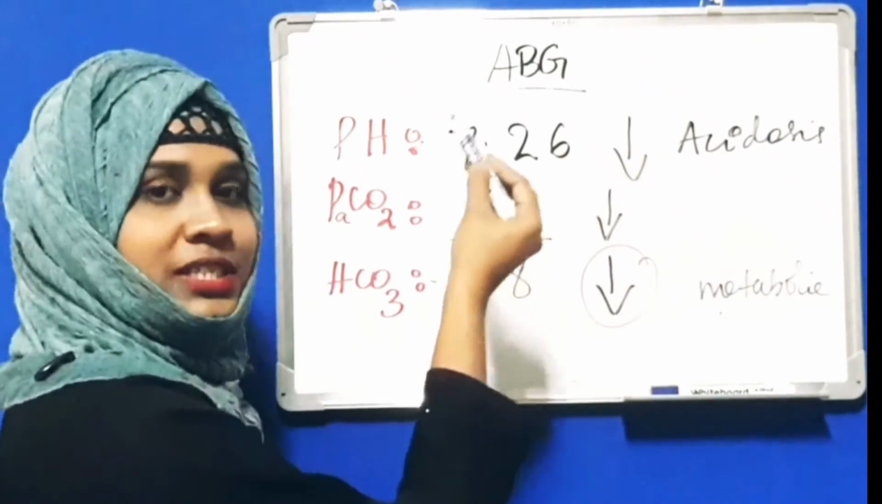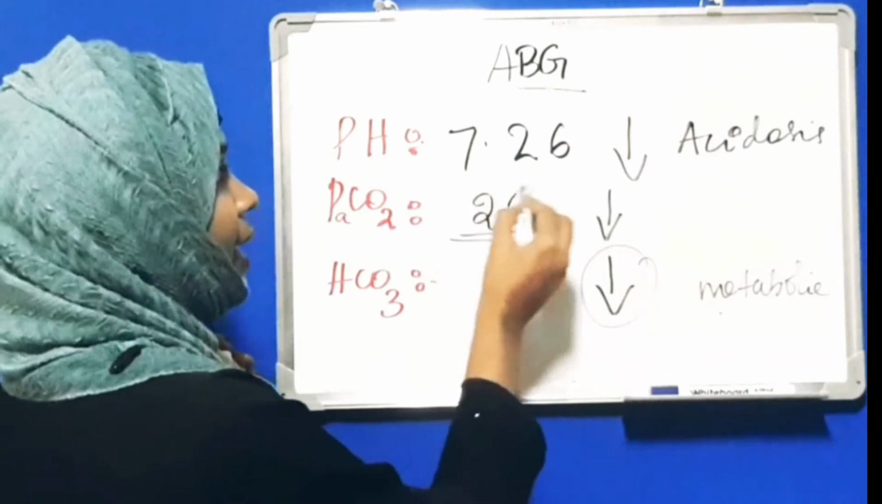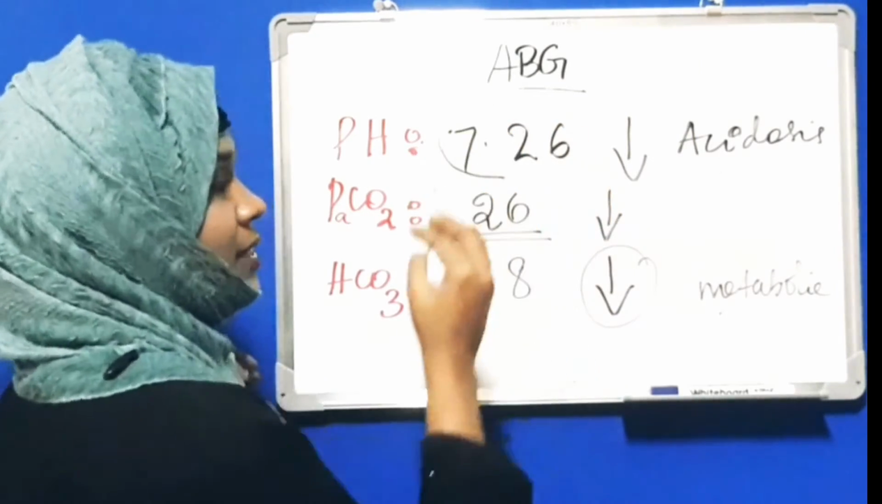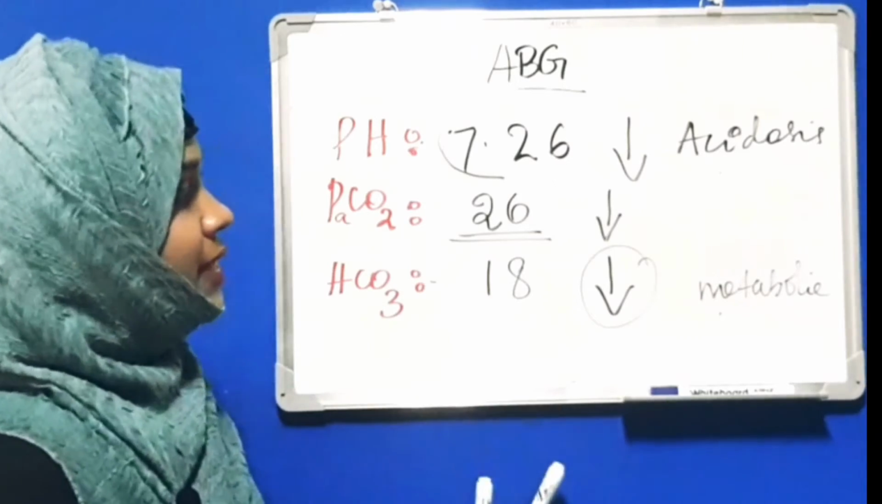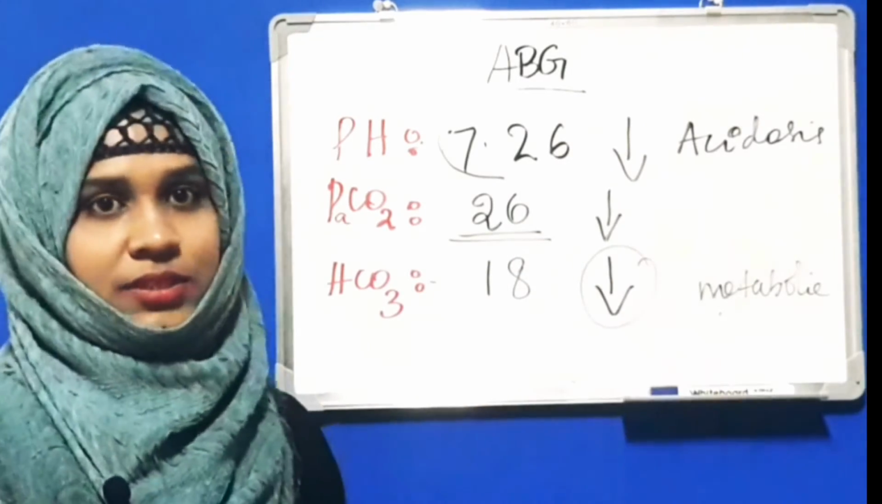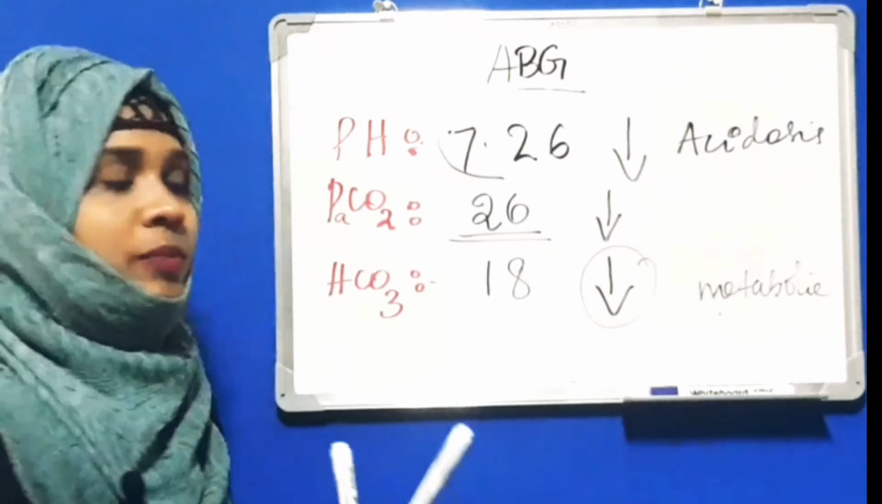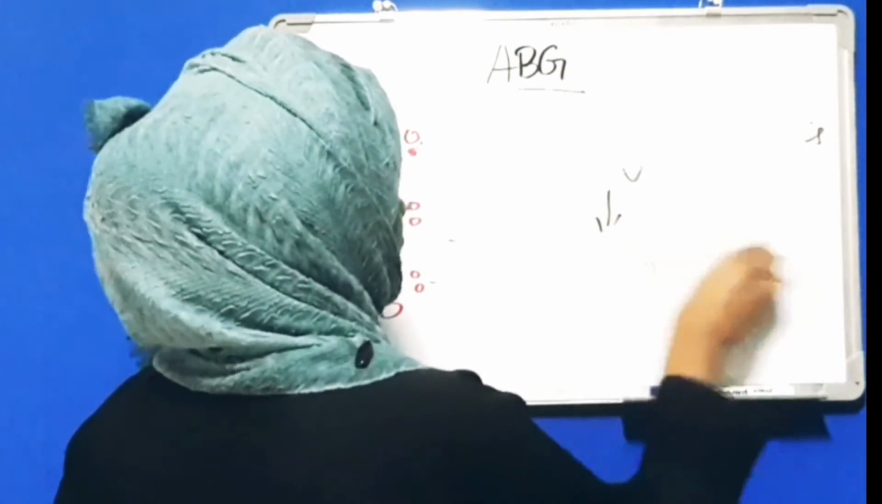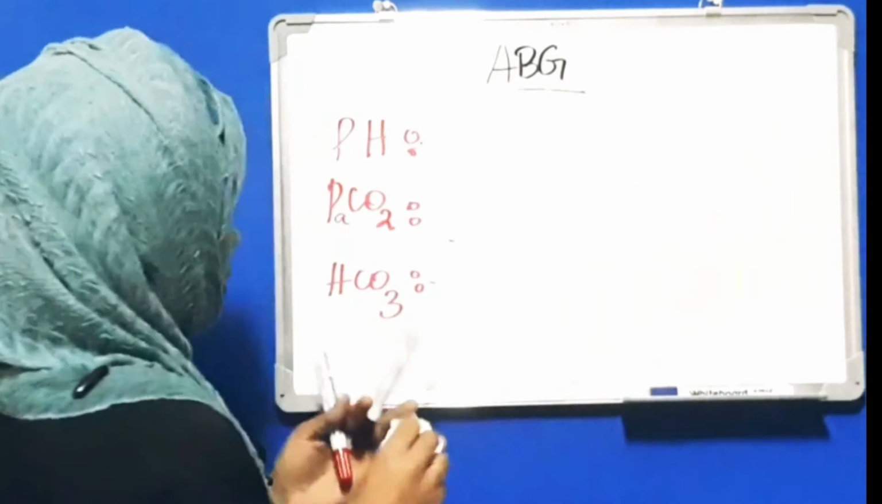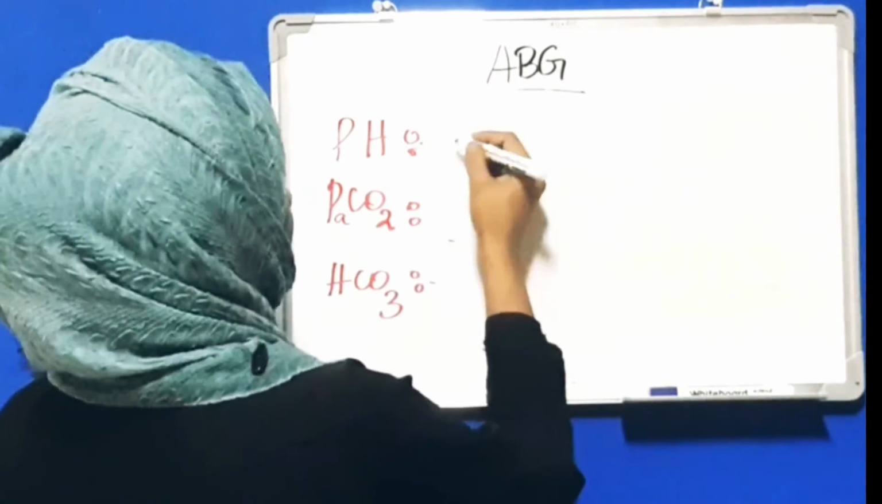Whether it is fully compensated or partially compensated, the pH is still not in the normal range. That means this is a partially compensated metabolic acidosis. Get it? Next is fully compensated. Fully compensated acidosis we will see. Okay. So the pH is